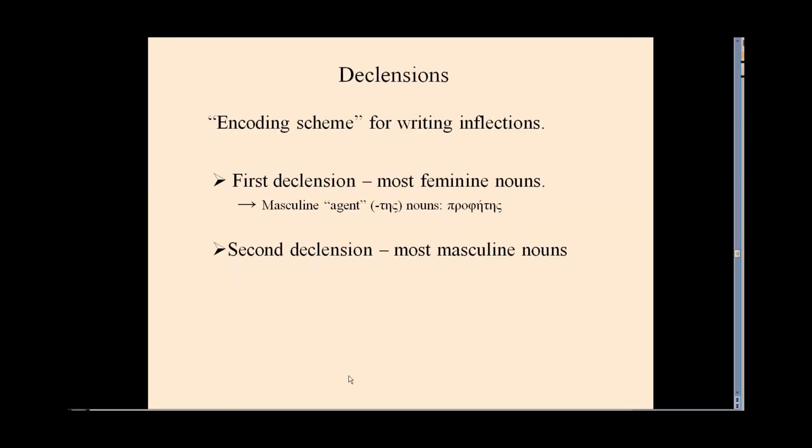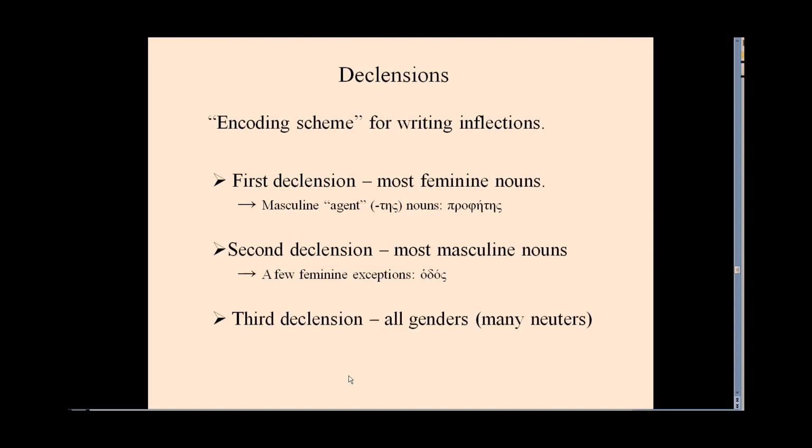So most masculine nouns are second declension. There are some oddballs. We said that most feminine nouns are first declension, but there are a few that are second declension, like hodos, way or road. That is a feminine noun that is second declension. So in general, most feminine nouns are first declension, but there are a few exceptions.